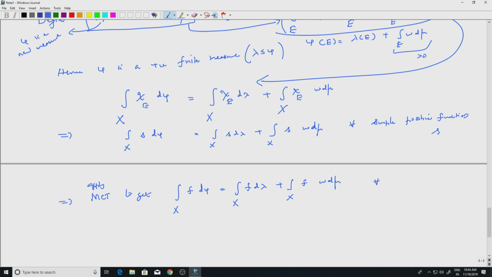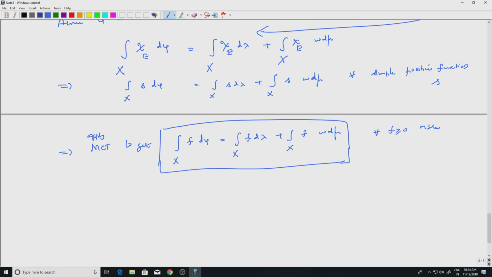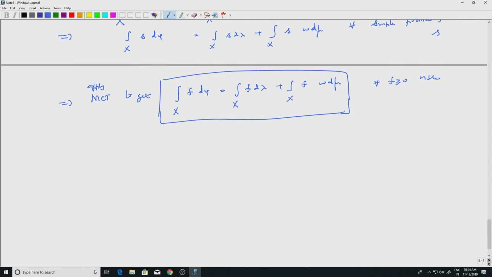So for every f positive, measurable of course. Alright, so keep this in mind. This is something which we have to use several times. So that is the relation between phi and, so maybe I can write it down here again, d phi is written as d lambda plus w d mu.